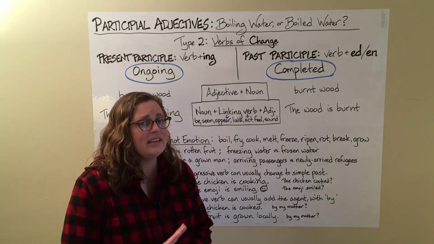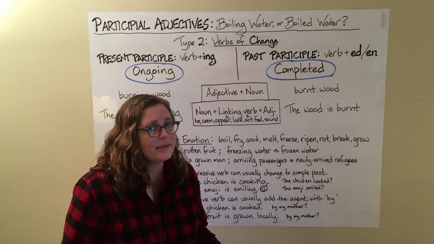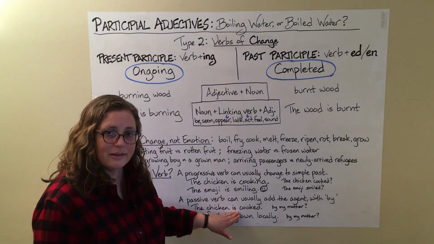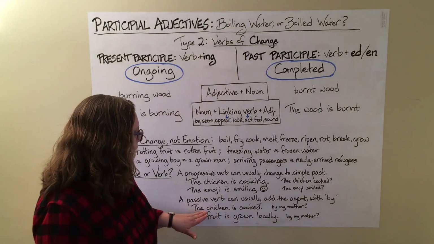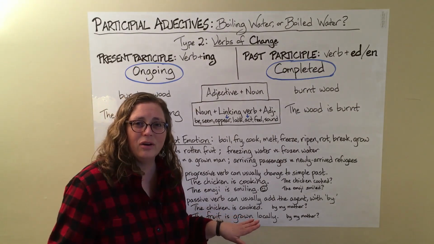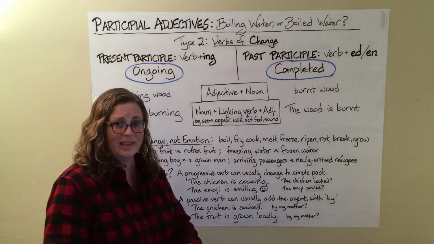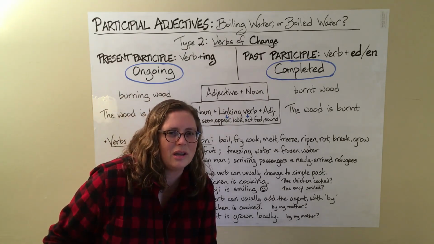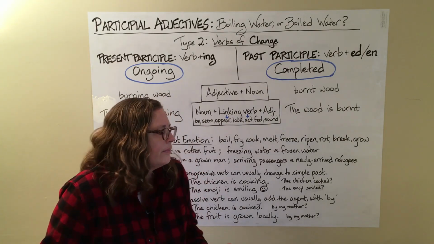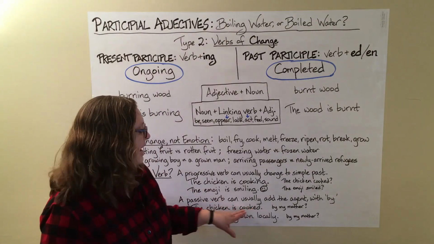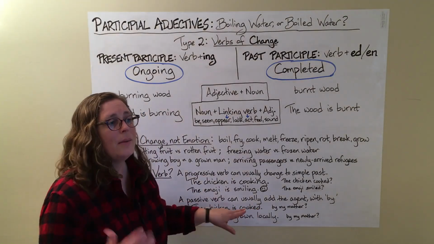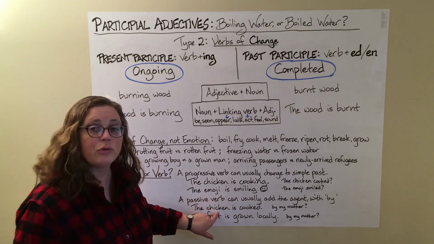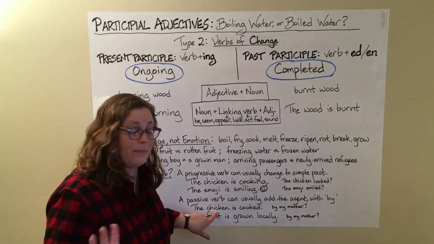That actually does not make sense in English, because if this is simple present, you're talking about a chicken that is regularly cooked, a same chicken that is regularly cooked by my mother. Why would my mother regularly cook the same chicken? It doesn't make sense. So here I can understand this is not a simple present passive verb. This is an adjective describing the chicken. I hope that makes sense.